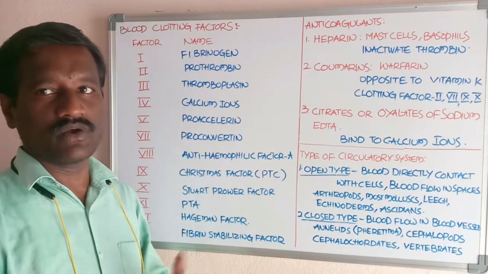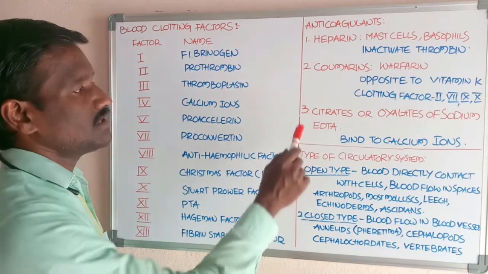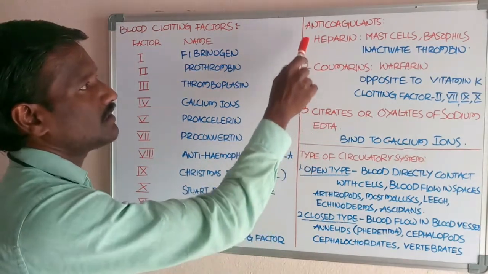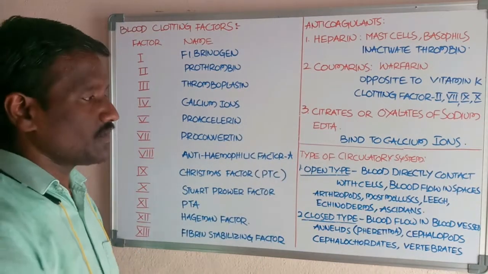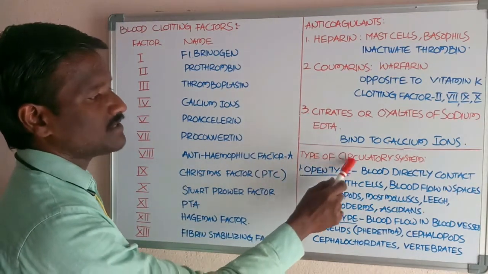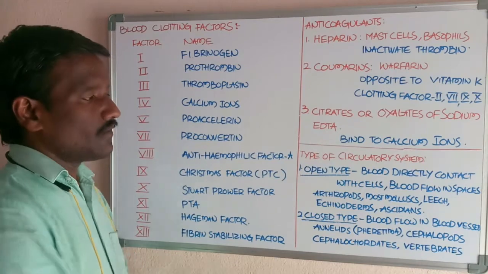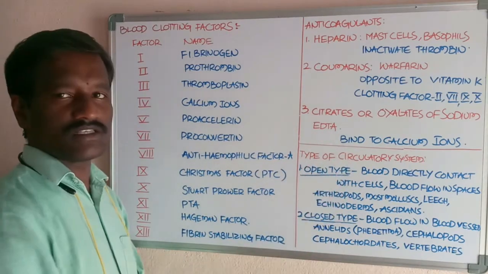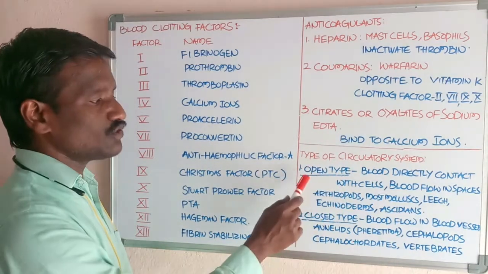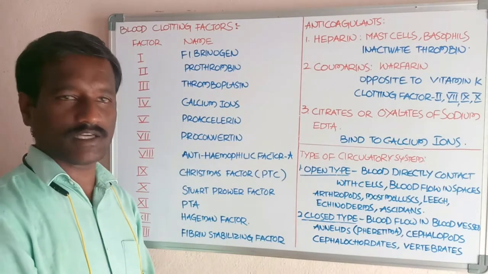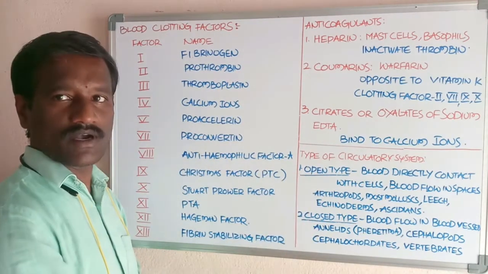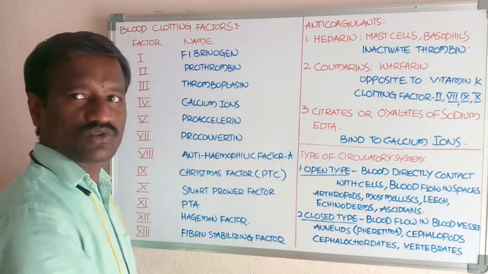Students, this is the account of the anticoagulants. Now, the types of circulatory system. What are the types of circulatory system in animals? Animals show two types of circulatory system. One is the open type circulatory system, and the other is the closed type circulatory system.